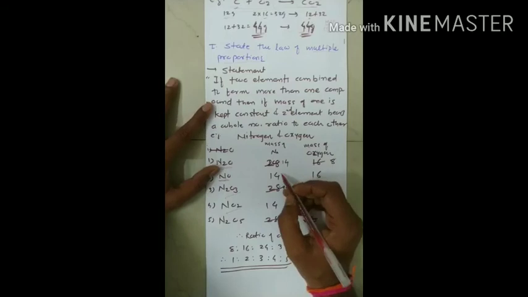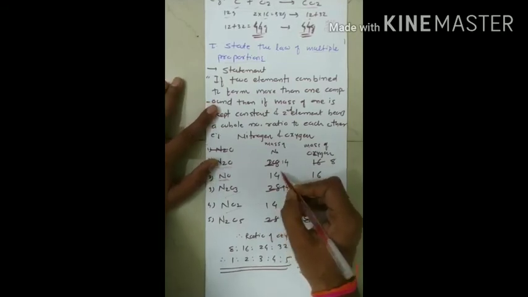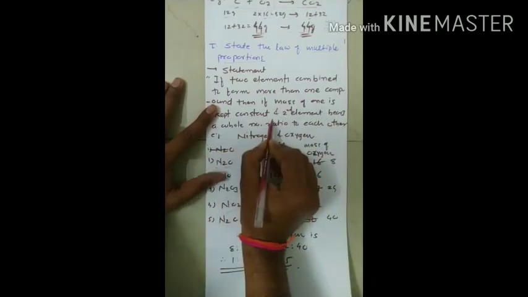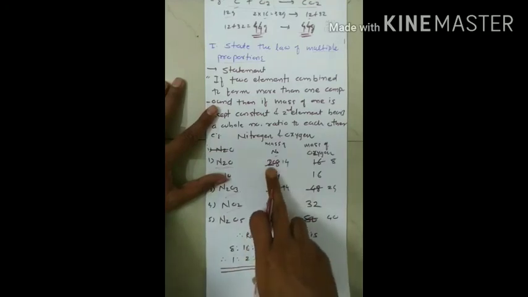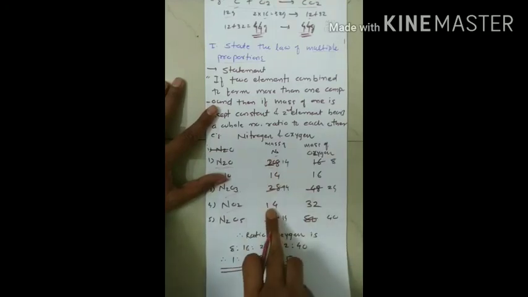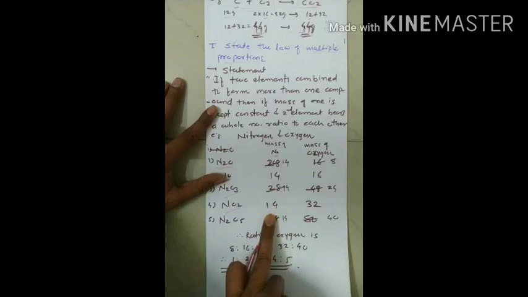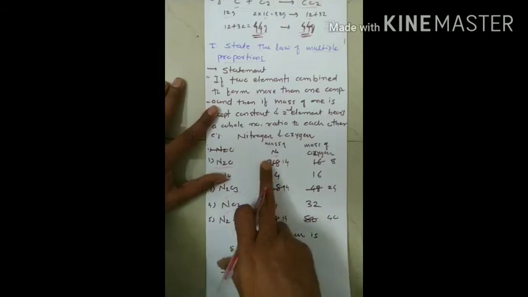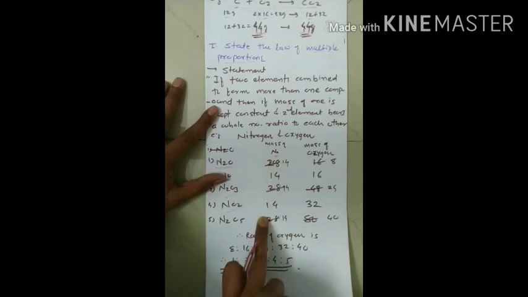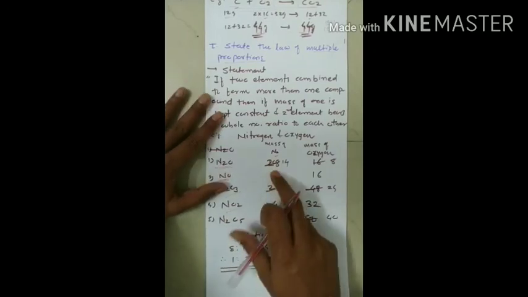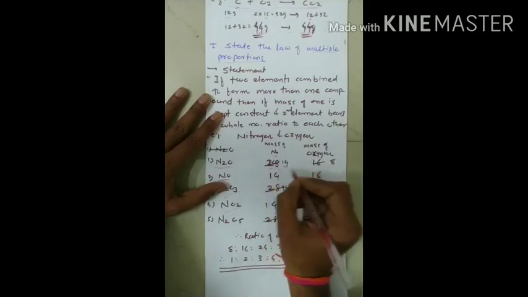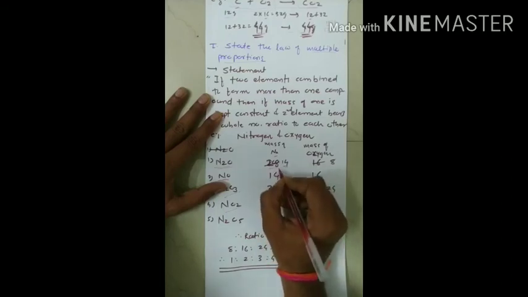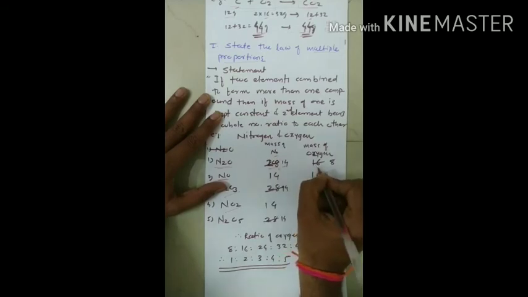So this is the application of the law of multiple proportions. According to the statement, we keep the mass of one element constant. I am keeping the mass of nitrogen constant in this example. For it to be constant, I have to find the minimum value, which is found to be 14. So I will convert all these masses into 14. To convert 28 into 14, I divide it by 2, so it becomes 14. Similarly, when I divide this by 2, I also divide this by 2, so it becomes 8.